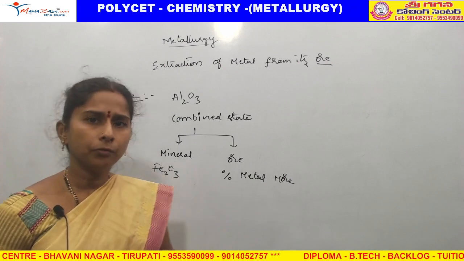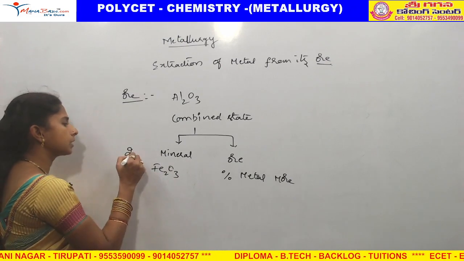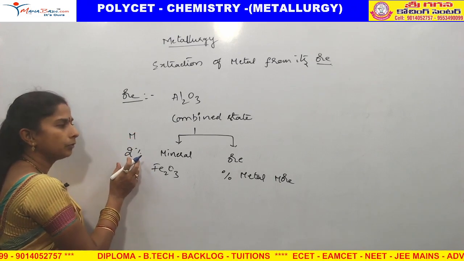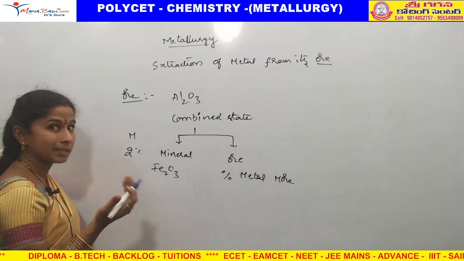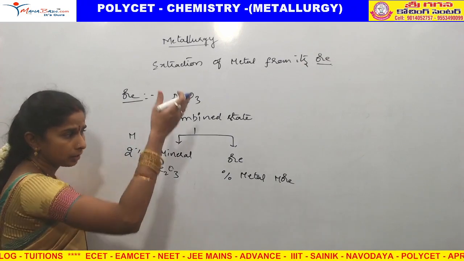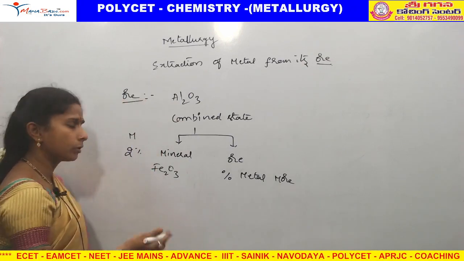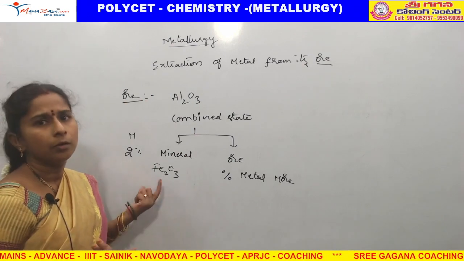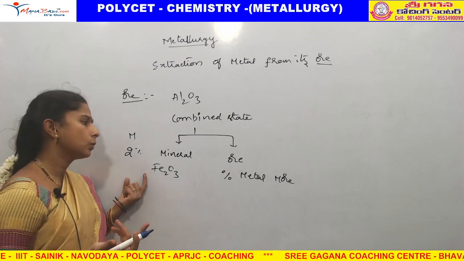If you are extracting only 2% metal from its mineral, is it useful? It is a long process, and by doing the long process you get only a little amount of metal. So there is no use.